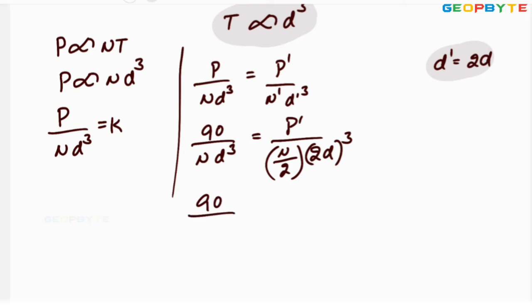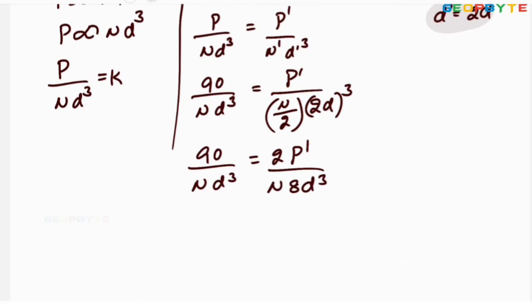90 by N d cube is equal to, this 2 goes up, 2 times the P dash divided by N into 8 into d cube. This N d cube cancelled.